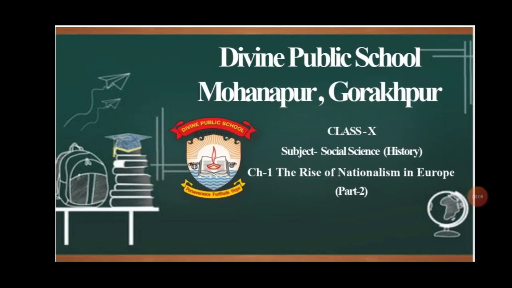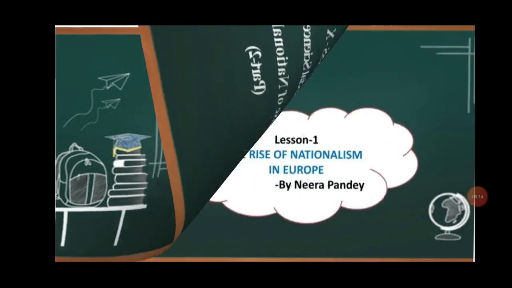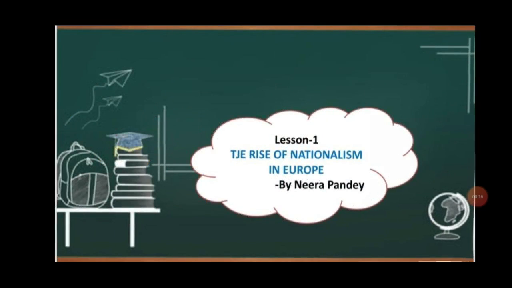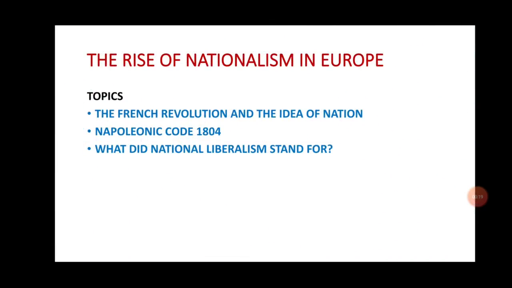Hello dear students, today we are going to start class 10th Social Science History Chapter 1, The Rise of Nationalism in Europe Part 2. Students, in this part we will cover the topics: the French Revolution and the idea of nation, Napoleonic Code 1804, and what did national liberalism stand for.